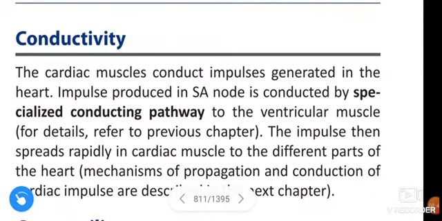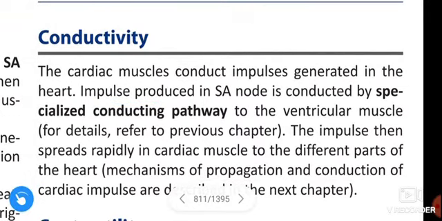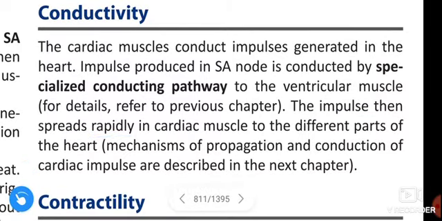Next, conductivity. The cardiac muscles conduct impulses generated in the heart. The impulse produced in the sinoatrial node is conducted by a specialized conducting pathway to the ventricular muscle. The impulse then spreads rapidly in cardiac muscle to the different parts of the heart. Mechanics of propagation of conduction of the cardiac impulse.